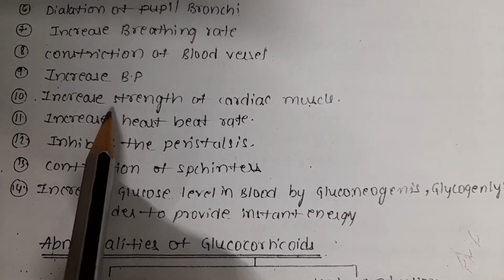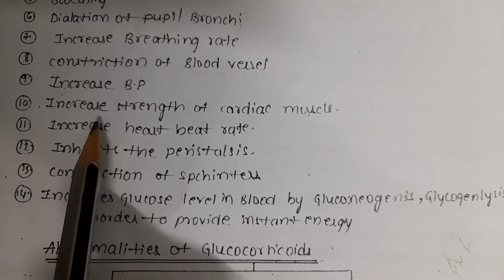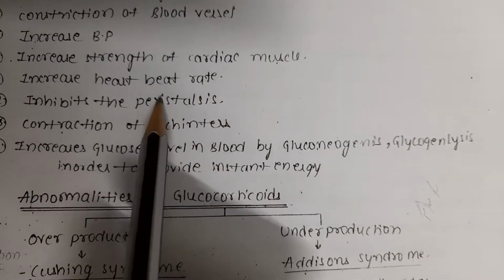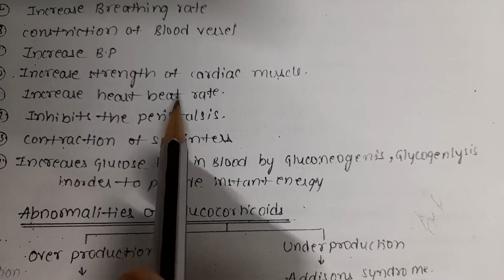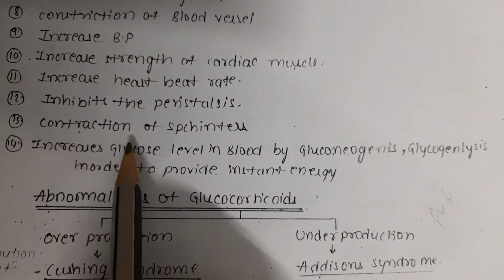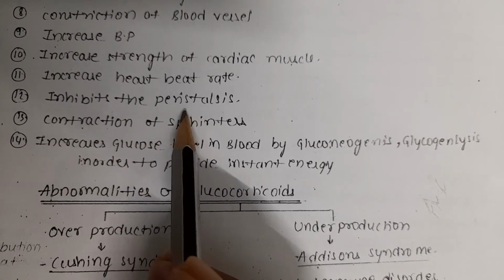There are some other hormones that also increase BP. They increase the strength of cardiac muscle and heart rate, like thyroxine also increases the heart rate, and inhibit peristalsis.